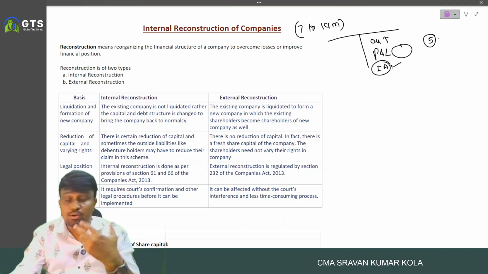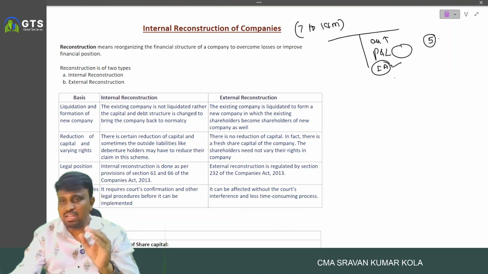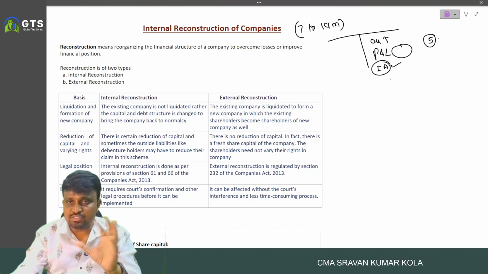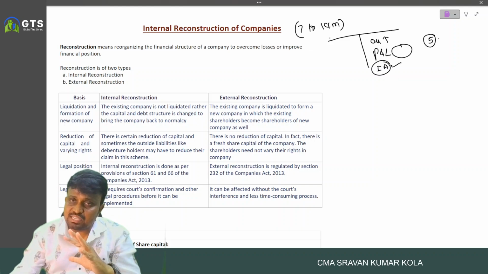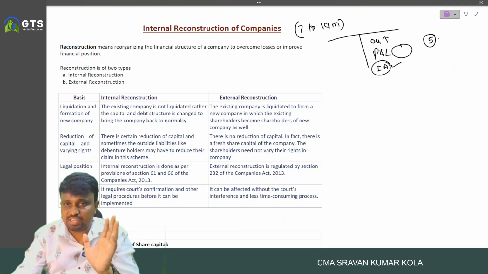No, so no intangible assets should be maintained. But some intangible assets we have, and some deferred expenditures like discount on issue of shares. By considering that, reorganizing the overall financial structure of the entity is called reconstruction.